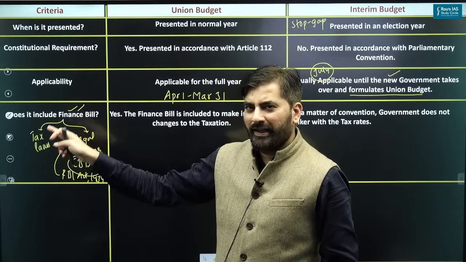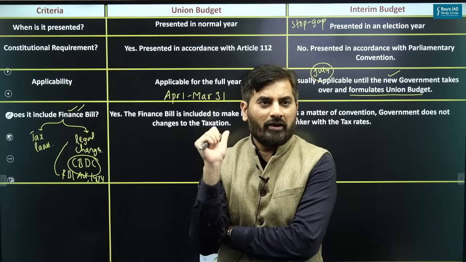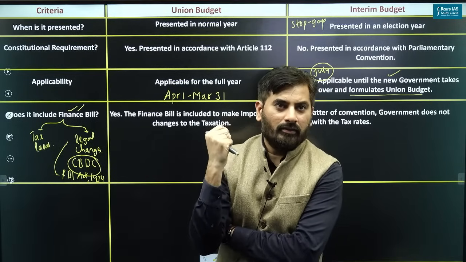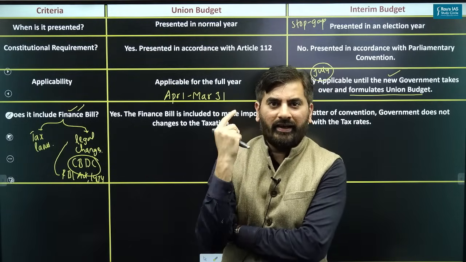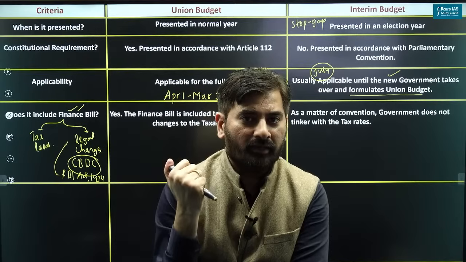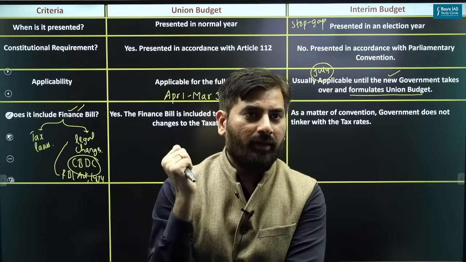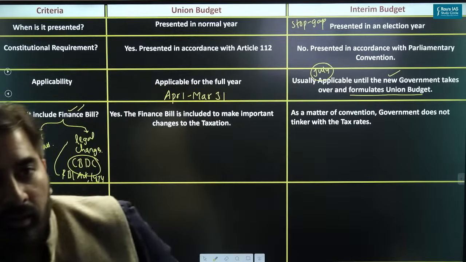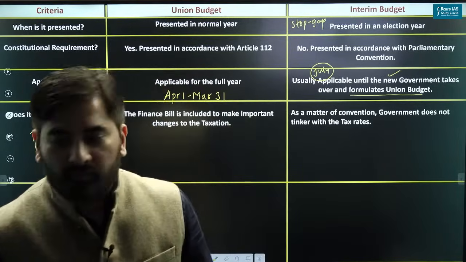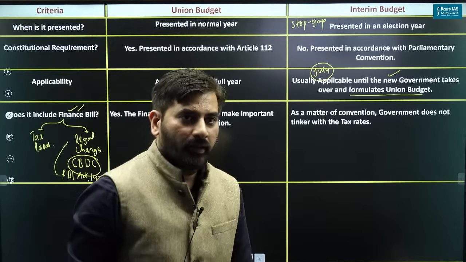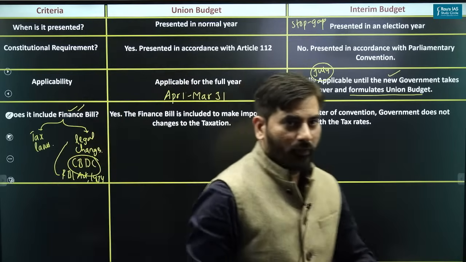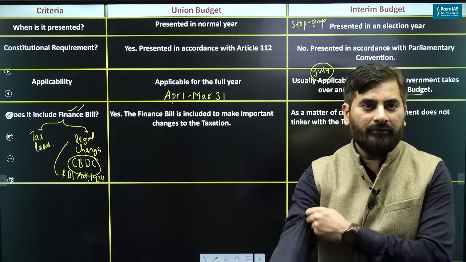But do you think a finance bill is presented in the interim budget or not? If I could ask you, as a matter of convention itself, take a guess. Anyone? Does the interim budget include the finance bill? What do you think? Anyone? Okay. Aditi says no. Kushika also says no. Okay, let me tell you what it is.